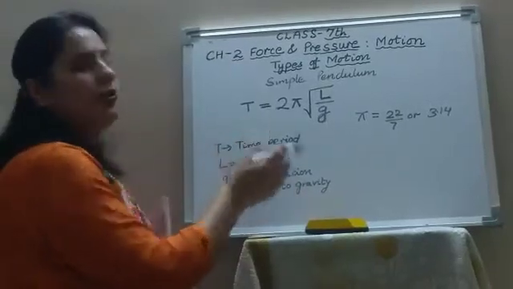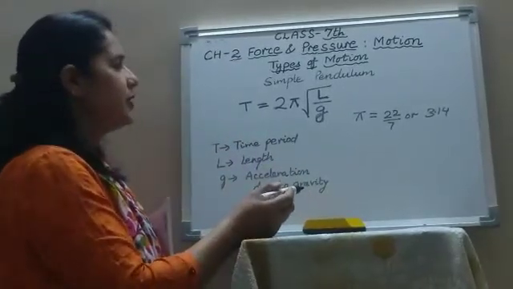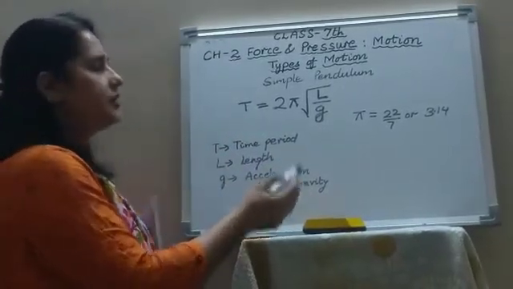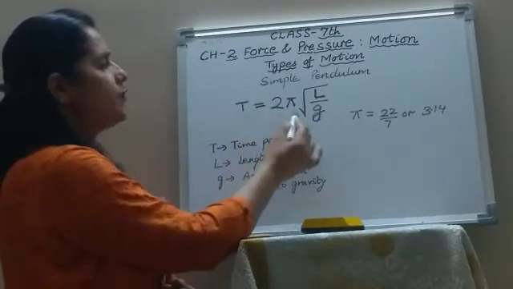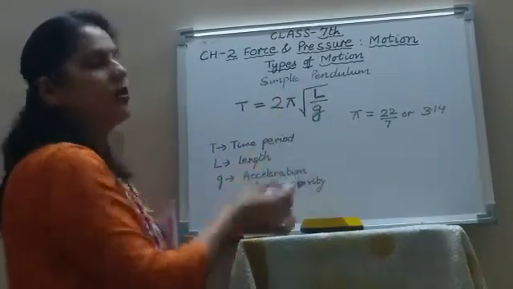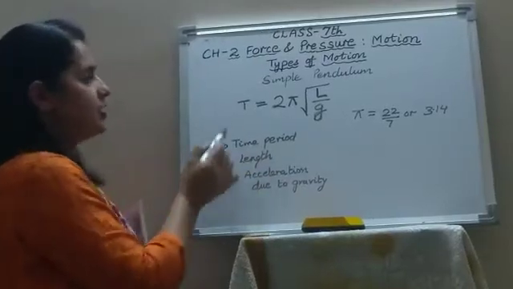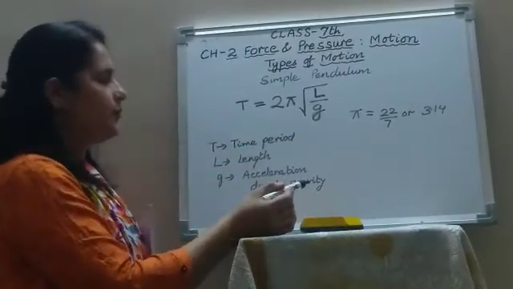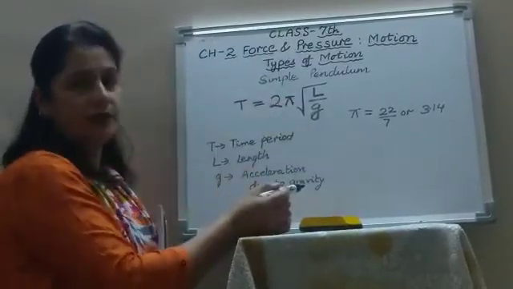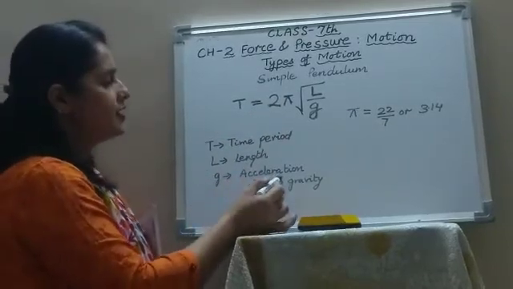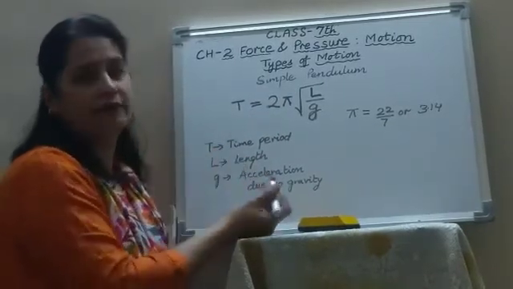Now there is one very important formula relating the time period of the simple pendulum. It is given by T equals 2 pi square root of L upon g. Now T is the time period of the simple pendulum, L is the length of the simple pendulum, g is the acceleration due to gravity.